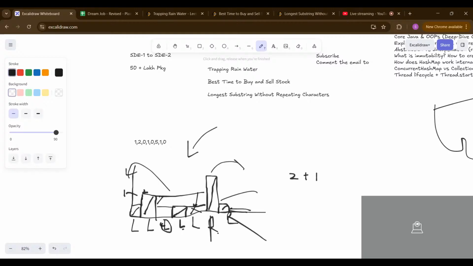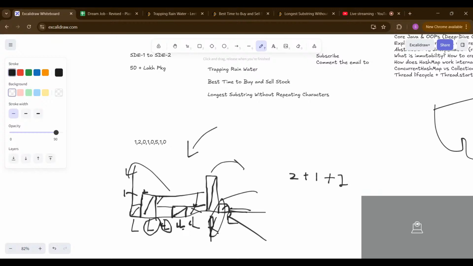Now we are going to shift the current left to this position. This is the current left, and this is the earlier left, meaning the maximum left and maximum right. Now you can see our current left has reached here, and we don't have any block over here. So we calculate the minimum of the left and right, then minus the current left. How much is it? 5 and 2, the minimum is 2, minus 0 is 2, plus 2.